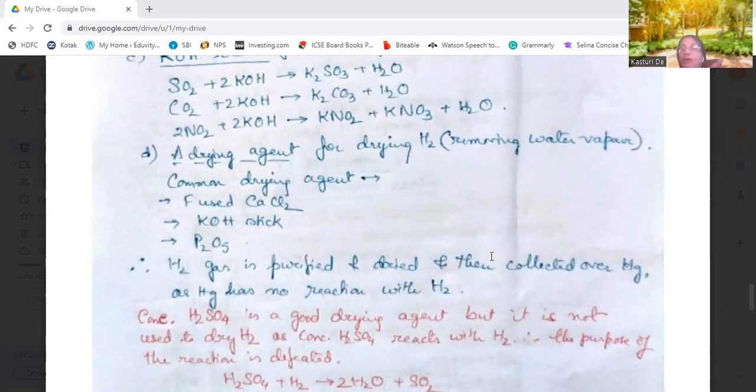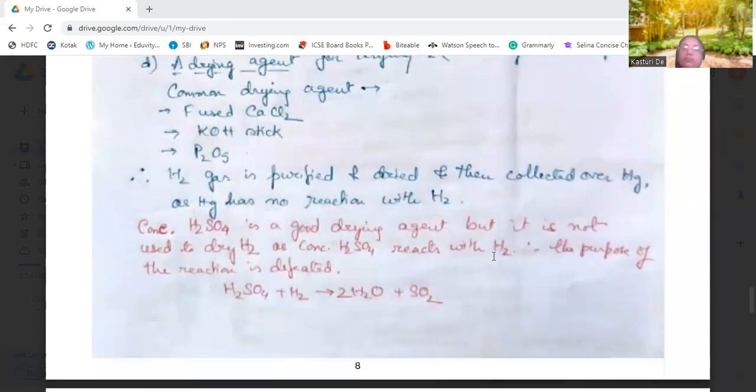After passing through all these, we get purified hydrogen gas, which is dried and collected over mercury. It will not be collected over water, but over mercury, and we get pure dried hydrogen gas. We can collect it over mercury because mercury does not react with hydrogen. Now, concentrated sulfuric acid is a drying agent.